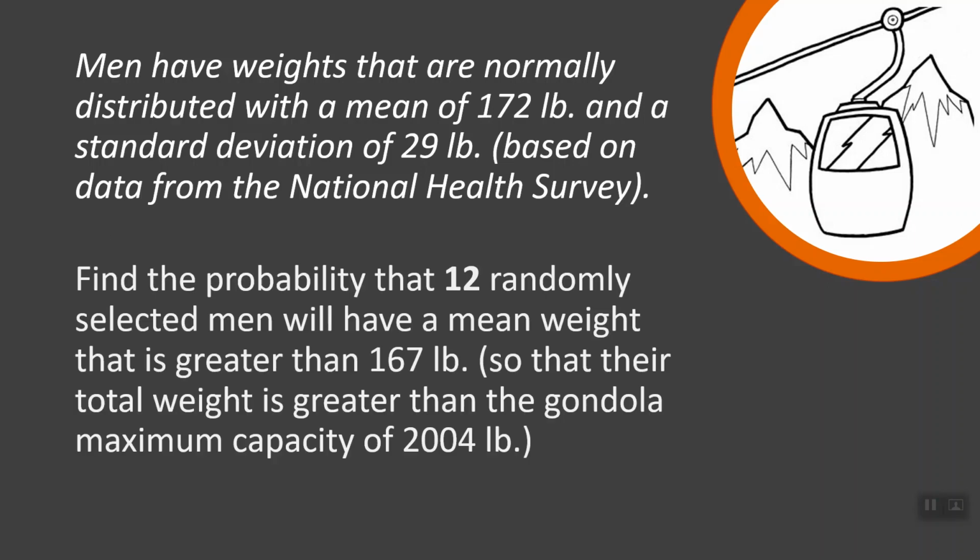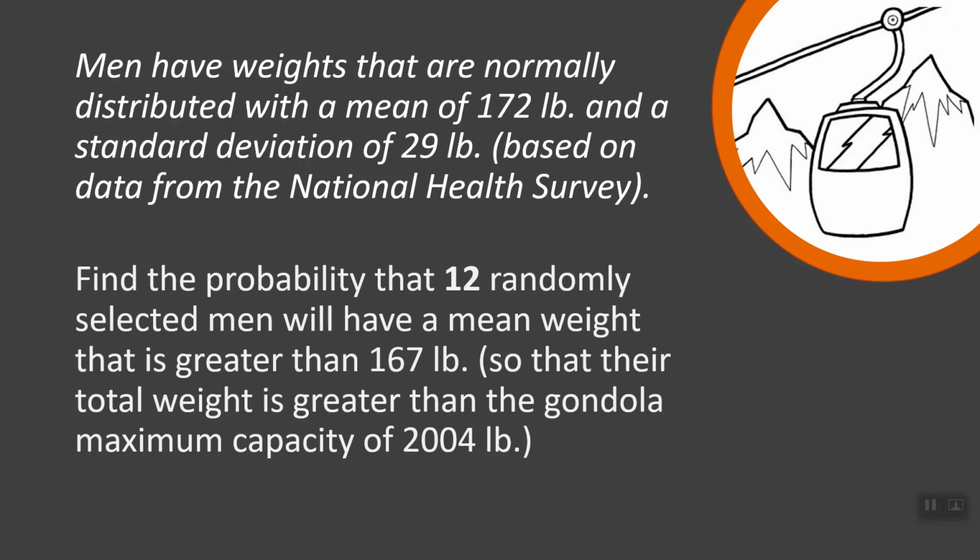So with all of this information, we want to find the probability that 12 randomly selected men will have a mean weight that is greater than 167 pounds. We're interested in the 167 pounds because that would be the total weight that would question the maximum capacity of the gondola, which is 2,004 pounds.